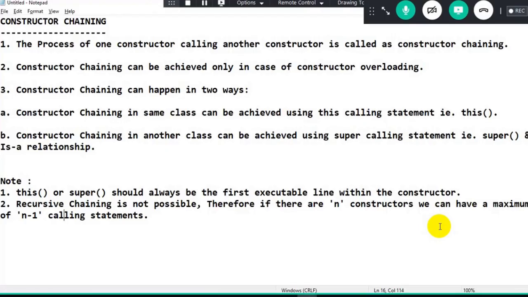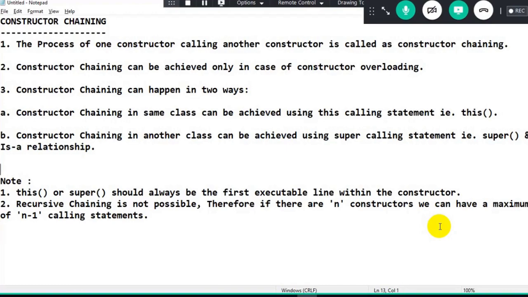So what are the two notes which we saw here? Either this calling statement or super calling statement should always be the first executable line within the constructor. We cannot use it in the second line. And recursive chaining is not possible. That is, one constructor cannot call another and that one will call it back. Therefore, if there are n constructors, we can have only n minus 1 calling statements. Got it? So we understood the first half of the session.